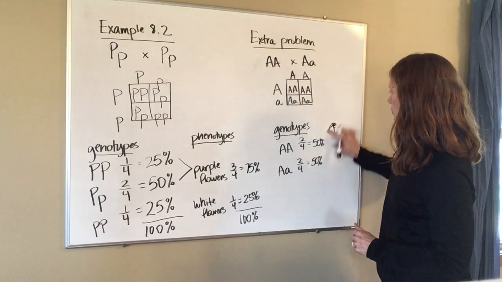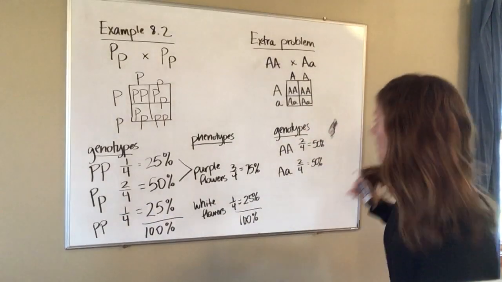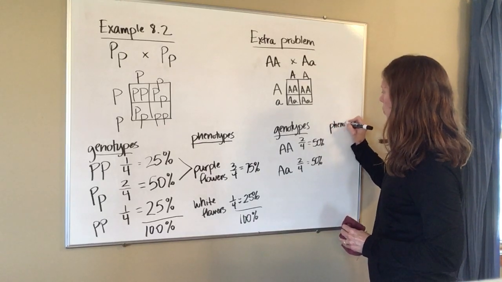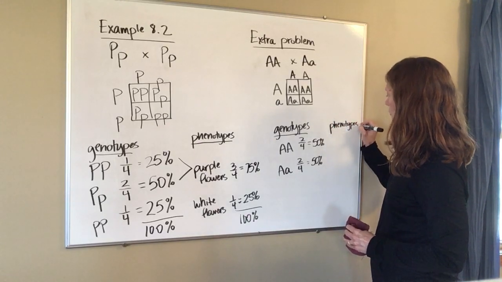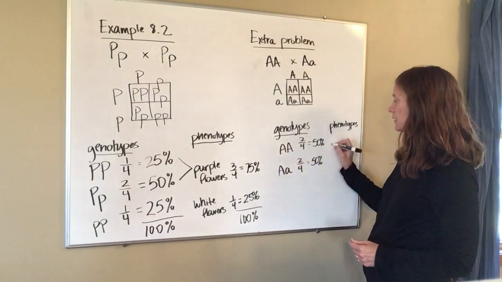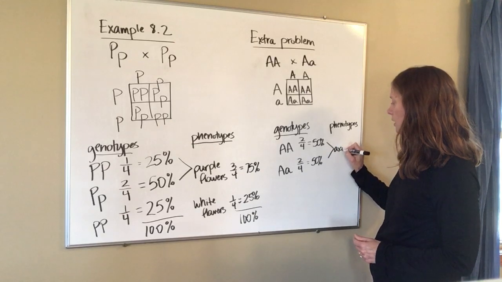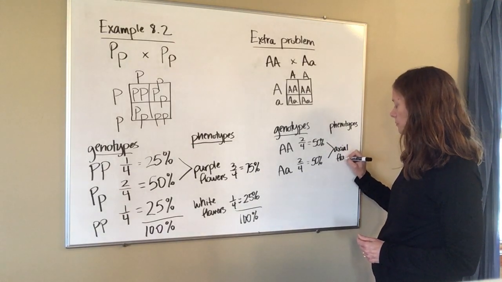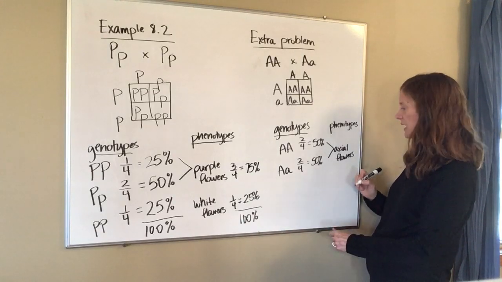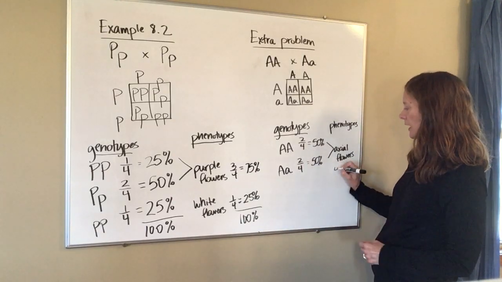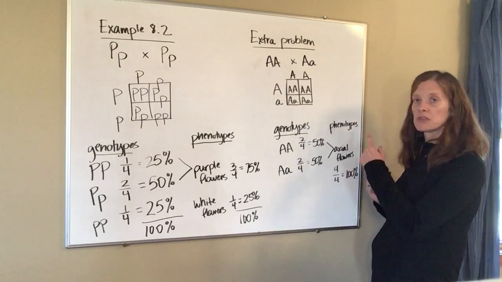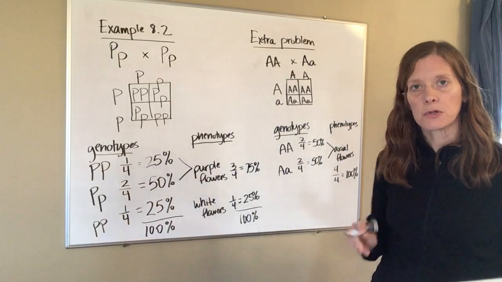Now let's look at, whoops, not genotypes. Now we're gonna look at phenotypes, which means, what does this plant look like in real life? Well, with both of these, since they both have the dominant allele in them, both of these plants are going to have axial flowers on them. There won't be any with terminal flowers because I don't have any that have 2 little a's. So my axial flowers, I have 4 out of 4, and that's going to be 100% of the offspring of this cross are going to be axial flowers.